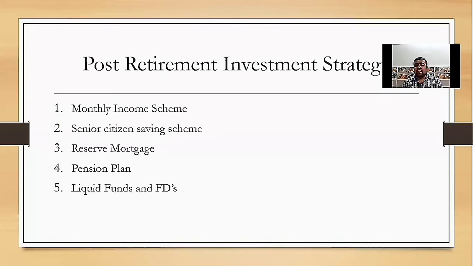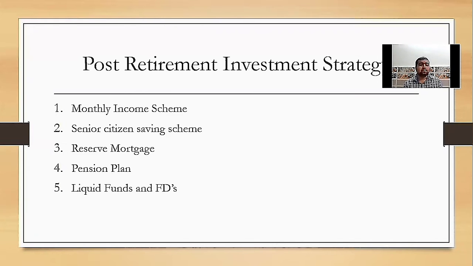Next point, liquidity funds and fixed deposits. A senior citizen investor might need to set aside some amount for emergencies. If you have any problem, you can use this amount in an emergency period, so make sure this amount is kept with returns. Investors can opt for liquid funds and fixed deposits of different terms. You can use the amount; liquid funds are tax efficient when we use them.